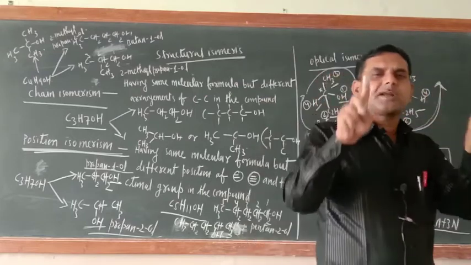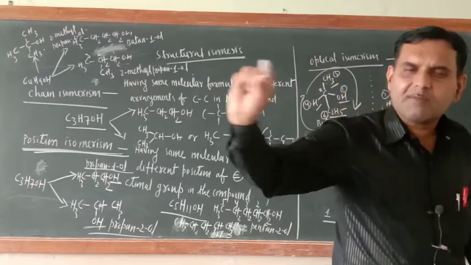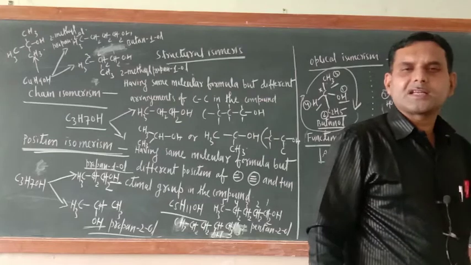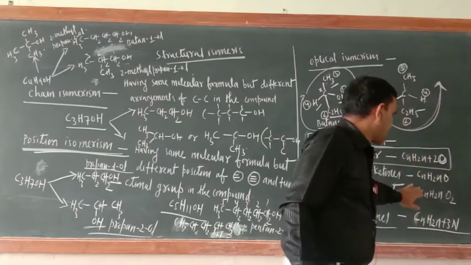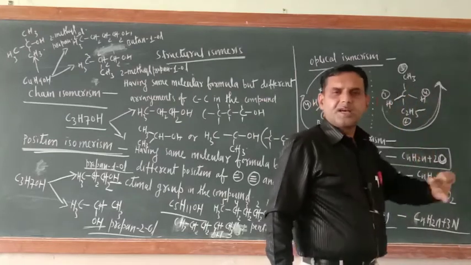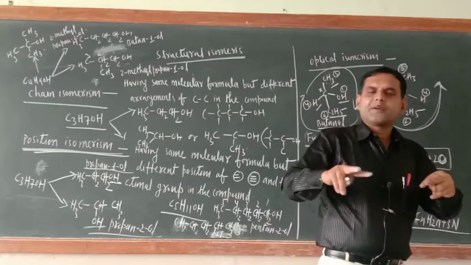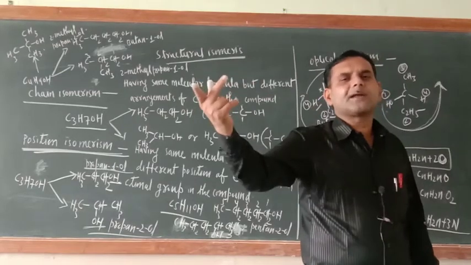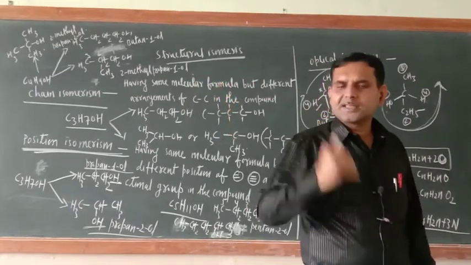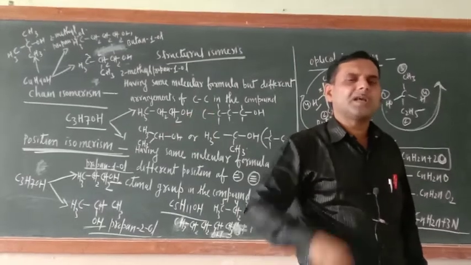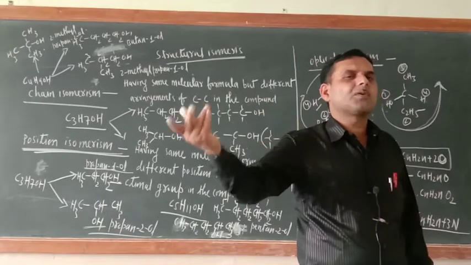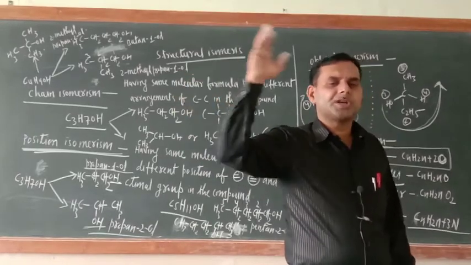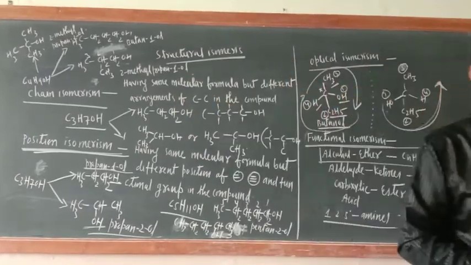Okay. So the first and foremost thing is to see the molecular formula and trace what kind of molecular formula it is, whether it belongs to here, here, here or here. There itself you will come to know. If you find alcohol, definitely the next functional group would be ether. If one is aldehyde, the second would be ketone only. If one is ester, the other would be carboxylic acid. If one is 1 degree, the other would be 2 degree, 3 degree amines only. Okay. So this is the hint.